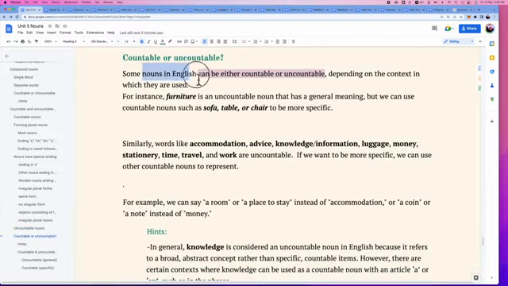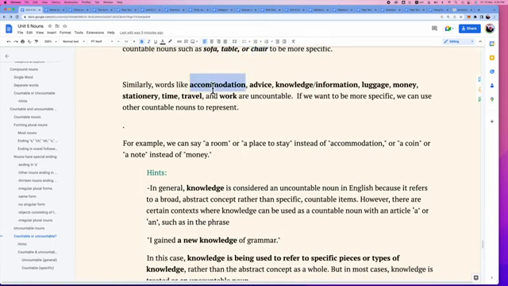Some nouns in English could be either countable or uncountable, depending on the situation we are using them in. For example, furniture is an uncountable noun, and it has a general meaning. But if we want to be more specific, we could use other countable nouns such as sofa, table, chair. Others like accommodation, advice, knowledge, information, luggage, money, stationery, time, travel, work. They are all uncountable, but in some situations, they could be a countable noun.